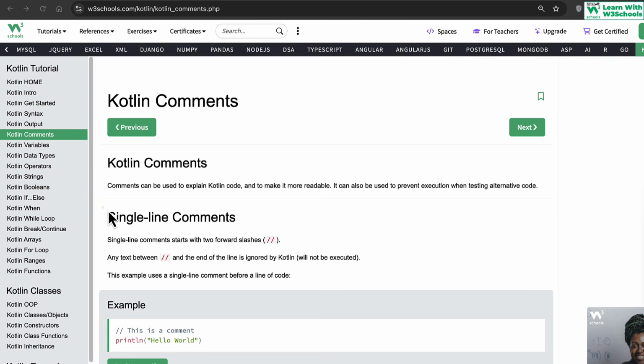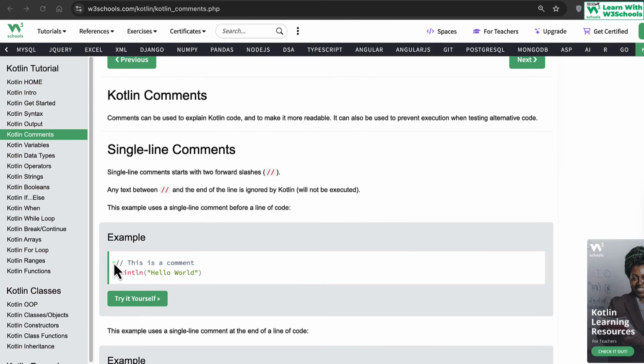So we use single line comments in Kotlin with a double slash, again same as Java. If you come here, basically what you do is use a double slash and write something. Anything you write after the double slash is completely ignored by the compiler and it doesn't get printed. So this example currently uses a double slash single line comment. So anything after this is completely ignored.